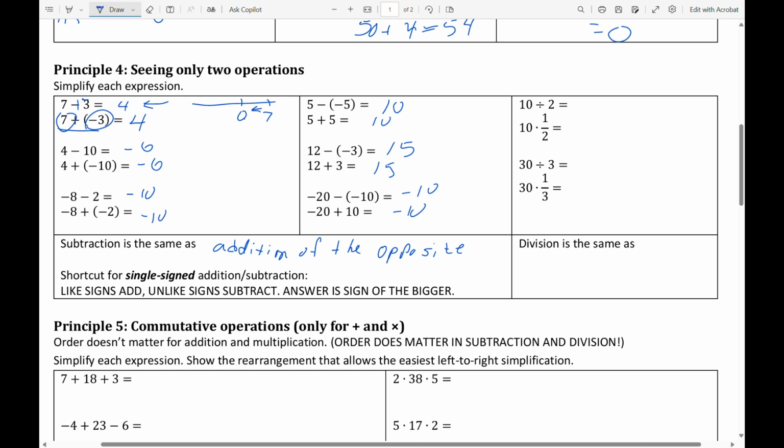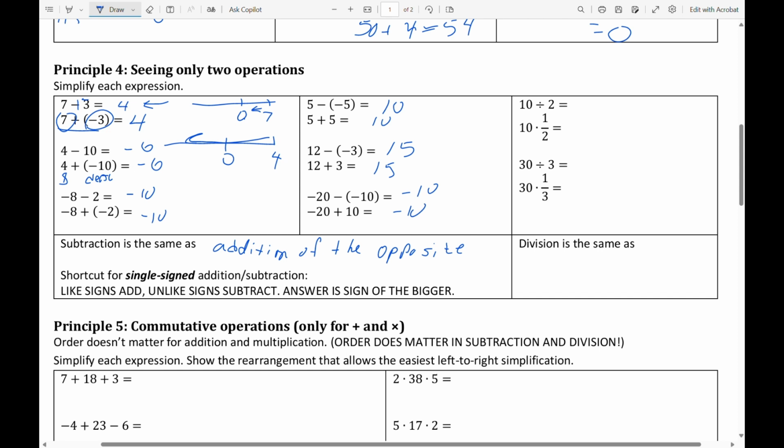Same way here on a number line model, I would think of starting at 4 and moving back to the left 10 units, and that would take me past 0. How far past 0? Well, 6 to the left. Over here, this is the cash debt. I have $4 of cash, but I have $10 of debt. So I'm in the hole $6.